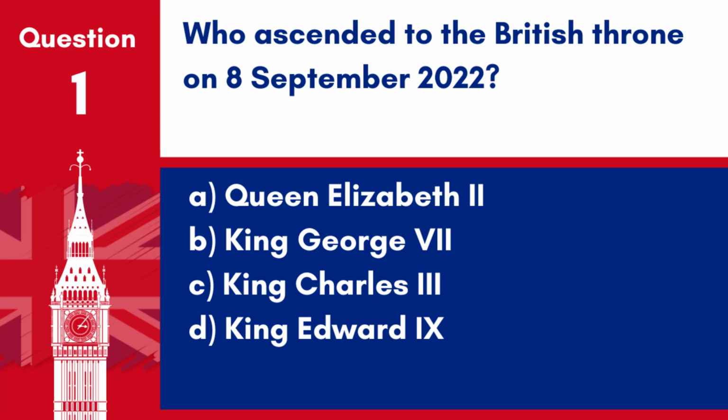Question 1. Who ascended to the British throne on 8 September 2022? A. Queen Elizabeth II. B. King George VII. C. King Charles III. D. King Edward IX. Answer. C. King Charles III. King Charles III ascended to the throne on 8 September 2022 upon the death of his mother, Queen Elizabeth II.